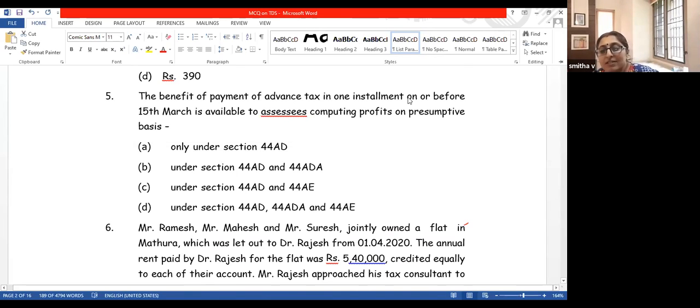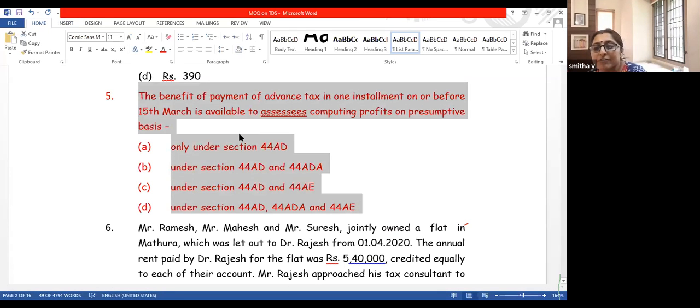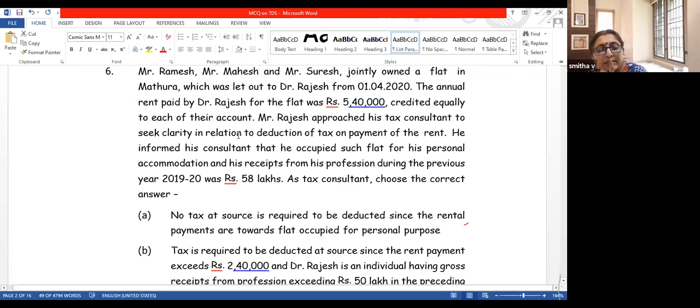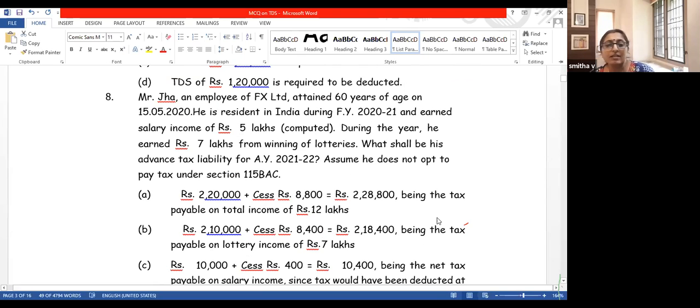Benefit of paying advance tax in only one installment on or before 15th March is available only for. You need to pay only one installment. Yes, very good again. That is 44AD and 44ADA. Only these two persons have got this benefit. Question number 7 is regarding TDS. Yes, question number 8.